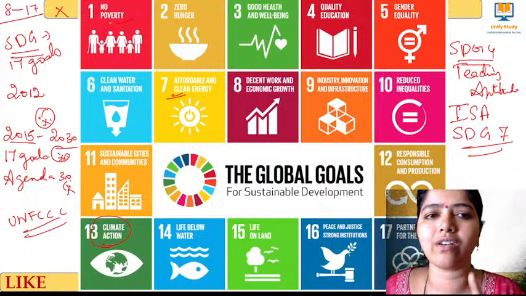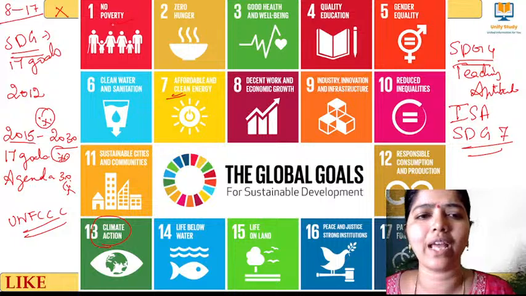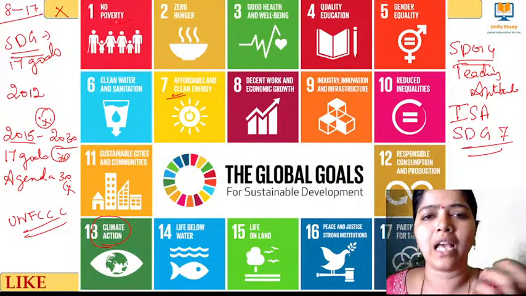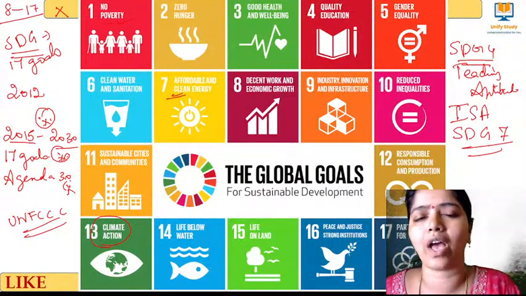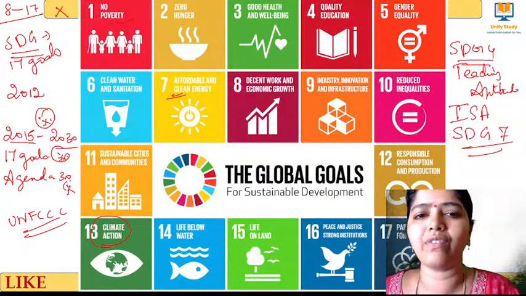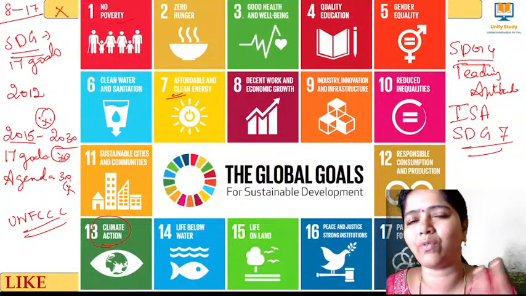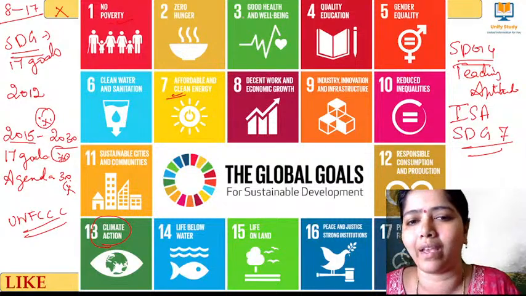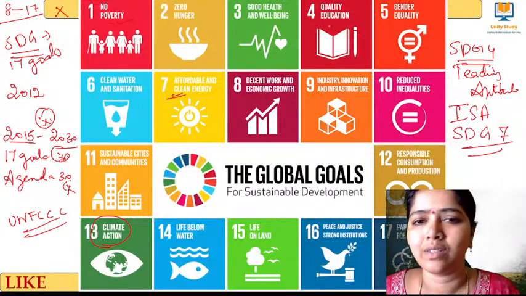See, the first SDG goal is no poverty. That boy X is very poor. I have to take him out of poverty. As he is poor, he is very hungry also, so I have to give him some food. I have given him food, but he was very, very weak, so I have to give him good health and well-being. I'm taking care of his health.